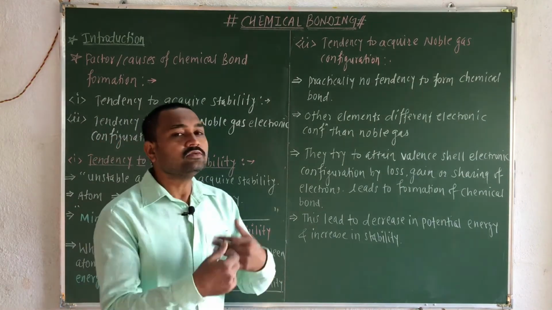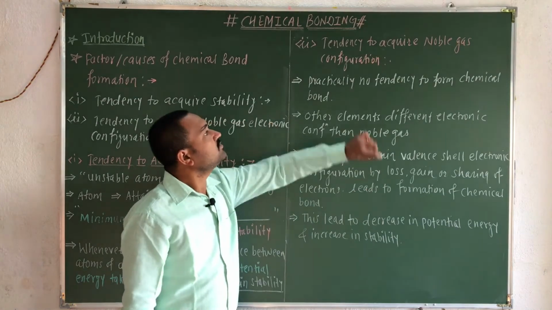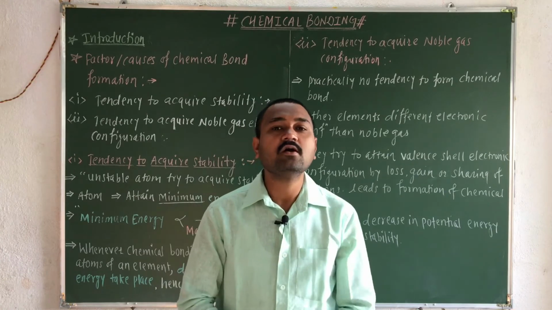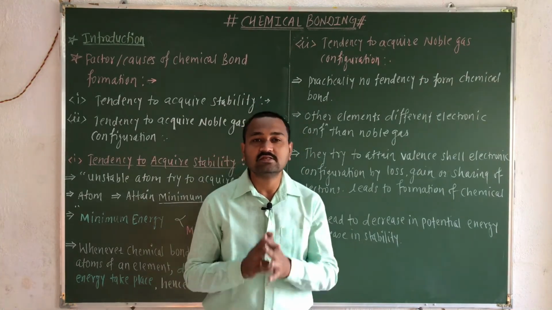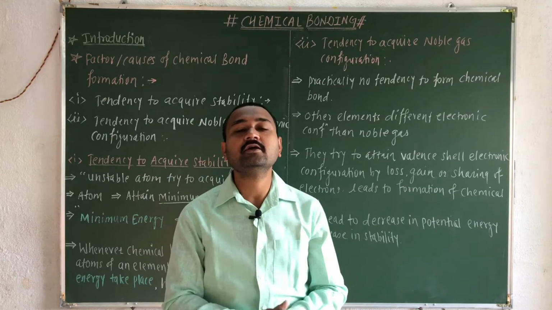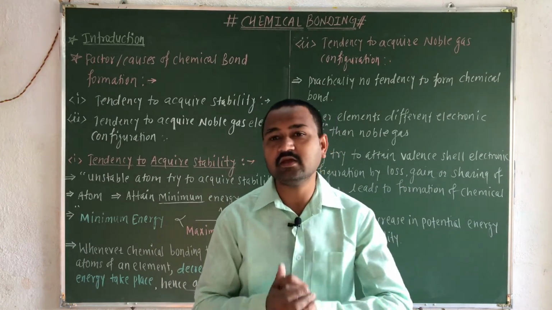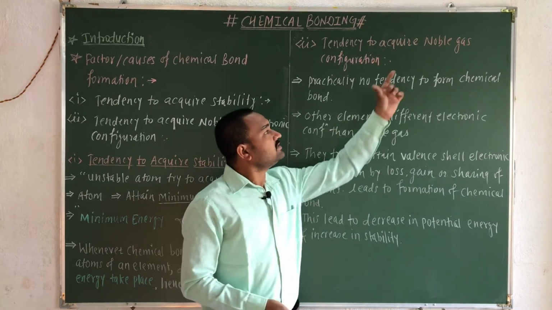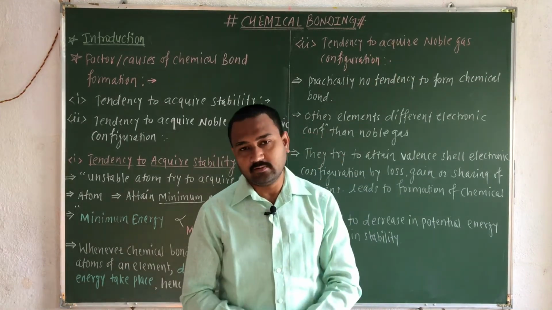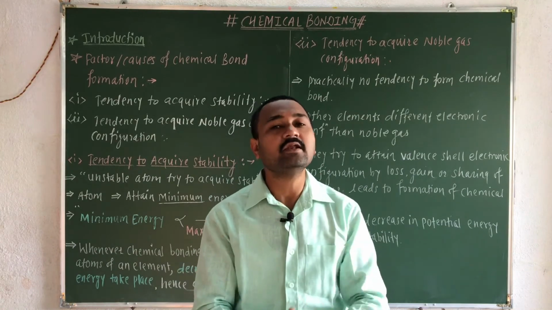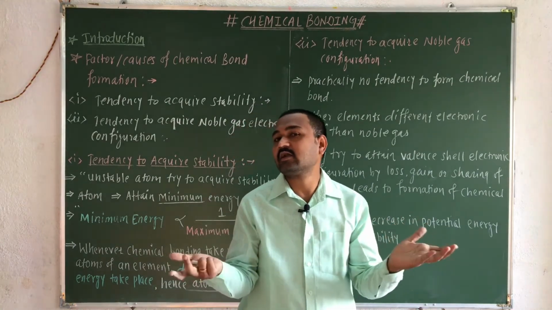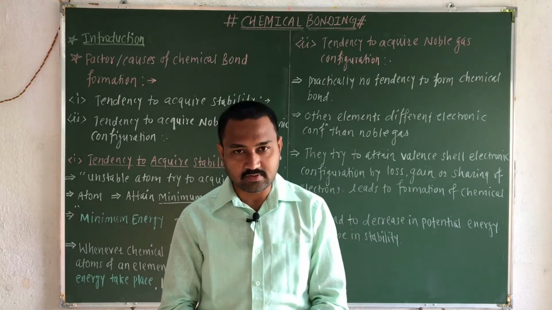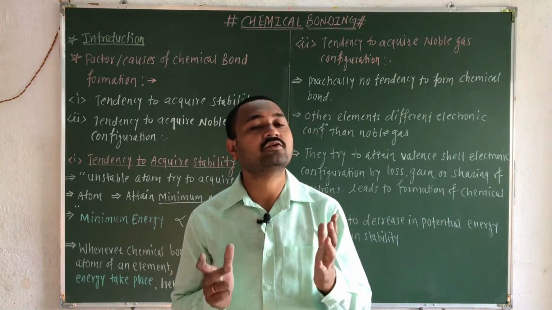Now the next factor that we have considered here is to acquire the noble gas configuration. As you know, noble gas elements are the zero group elements and they practically do not have a tendency to form any chemical bond. These elements have either completed their doublet or octet, and they have that stable electronic configuration. So practically they cannot form any chemical bond. Generally we believe that they are the stable elements, as they achieve the stable electronic configuration.